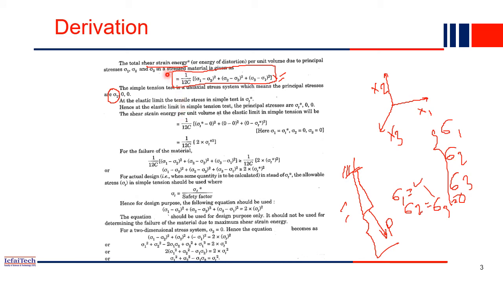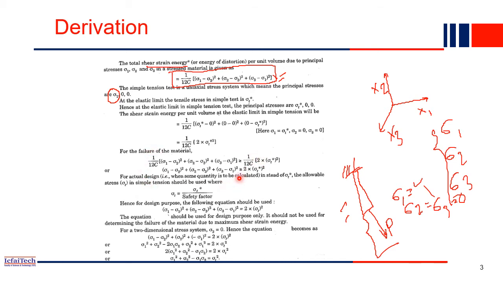Similarly here, this expression is the shear strain energy inside the body. As long as this value is less than the capacity, our structure is safe. Whenever this value crosses the capacity, our structure will simply fail. If it is greater than this value, then we call it that failure has happened.